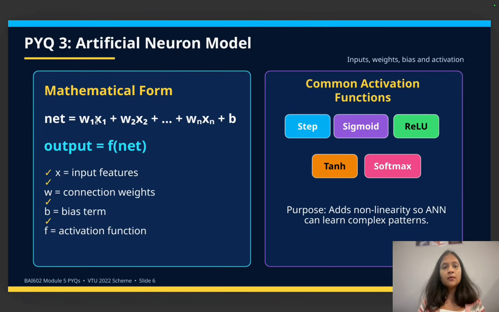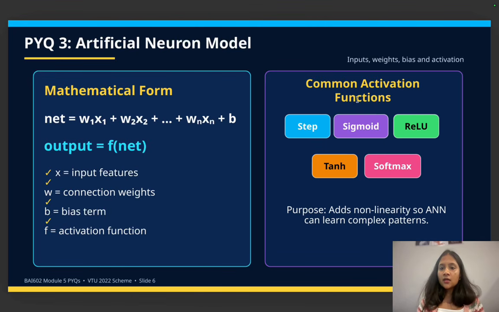So W1 X1 plus W2 X2 plus, followed by Wn Xn, plus B. You have to indicate what each symbol means: W is the connection weights, X are the input values, B is the bias, and F is the activation function.